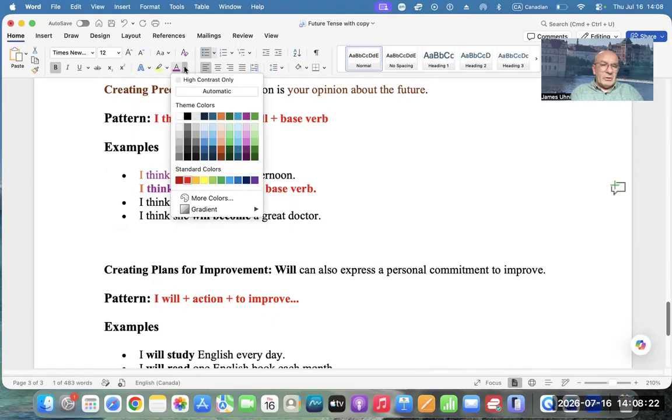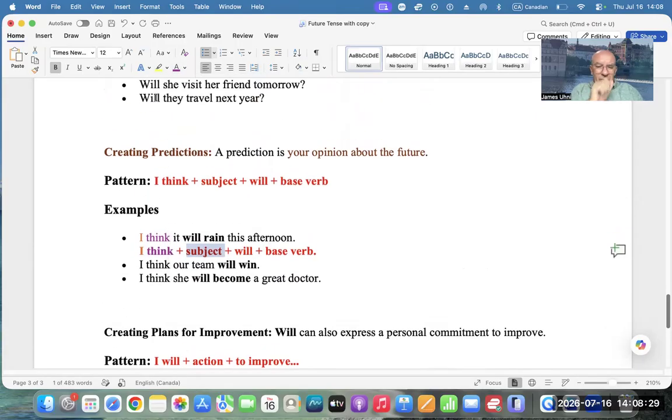What is subject? What color did we use for subject? Oh, let me find out. I know you used orange over here. So let's use orange as well. Now, will rain. So will stay red.